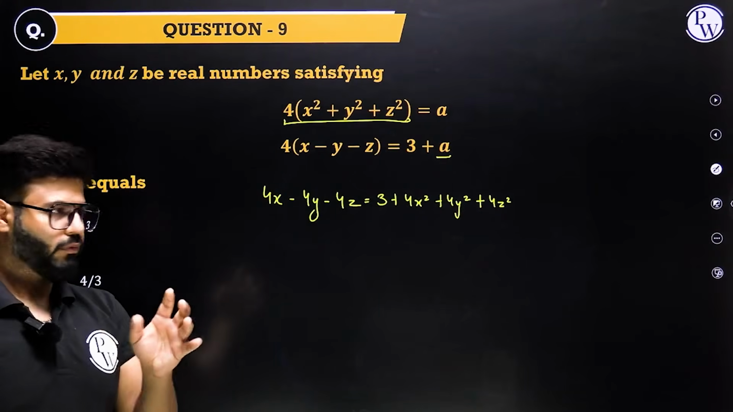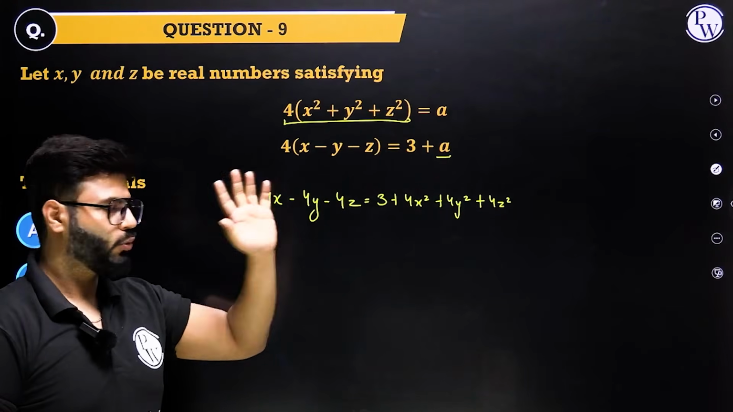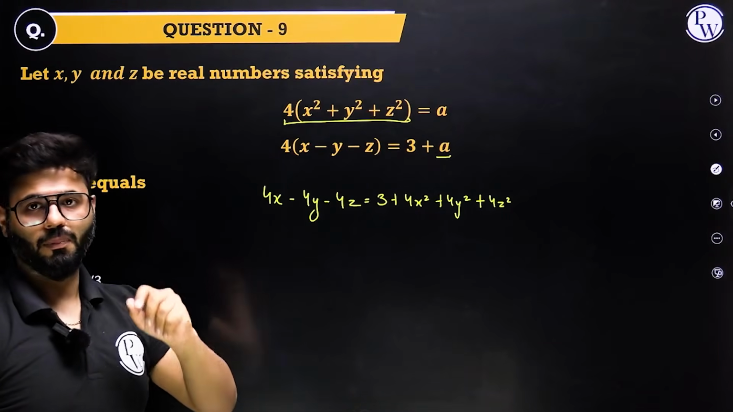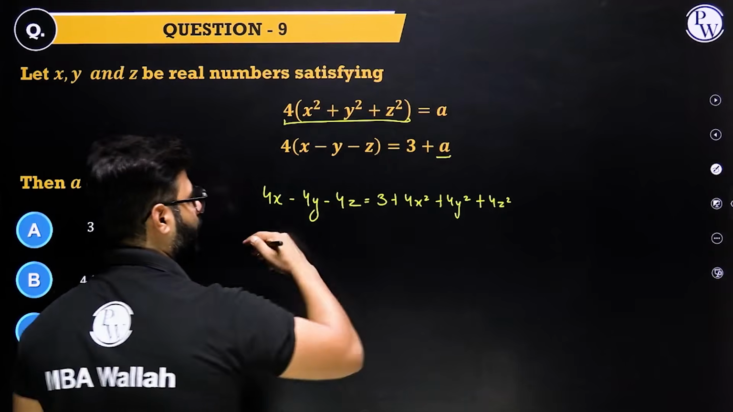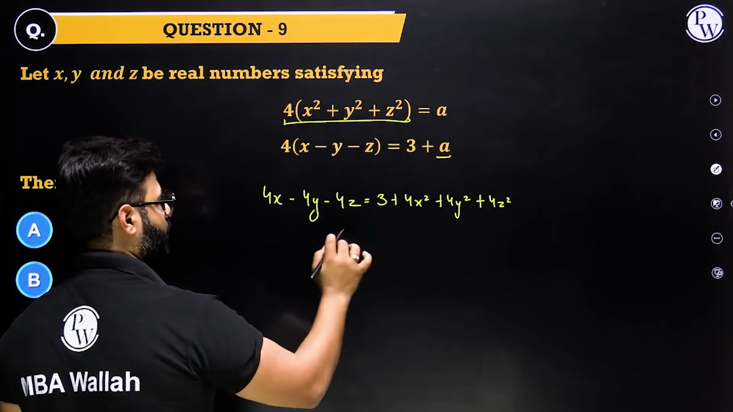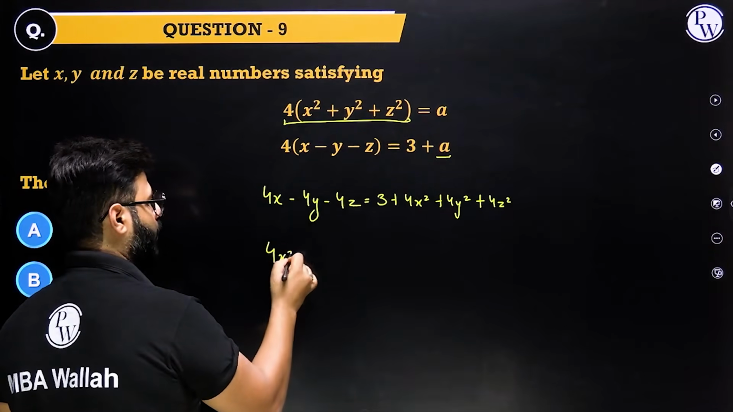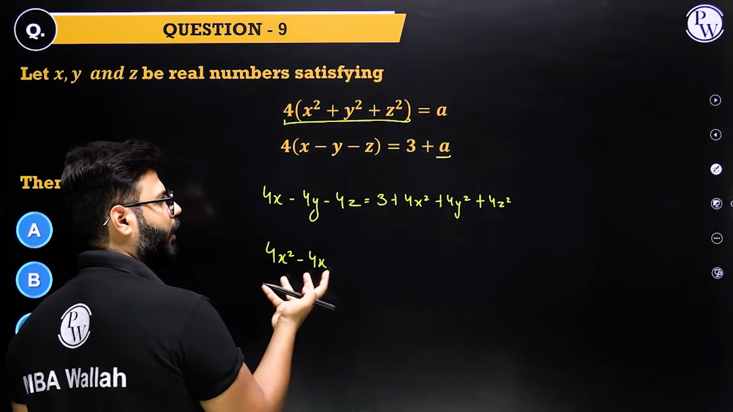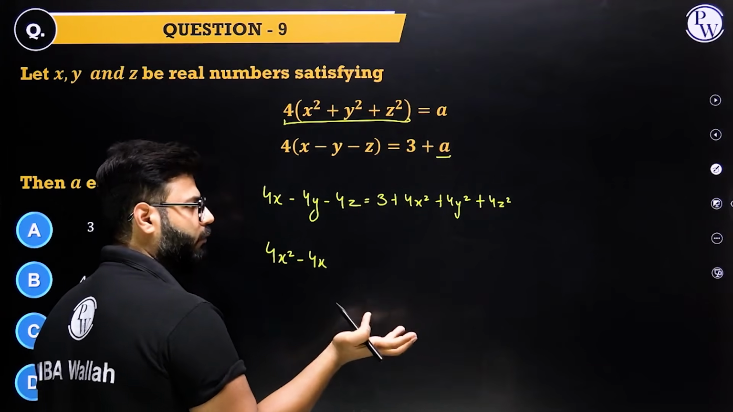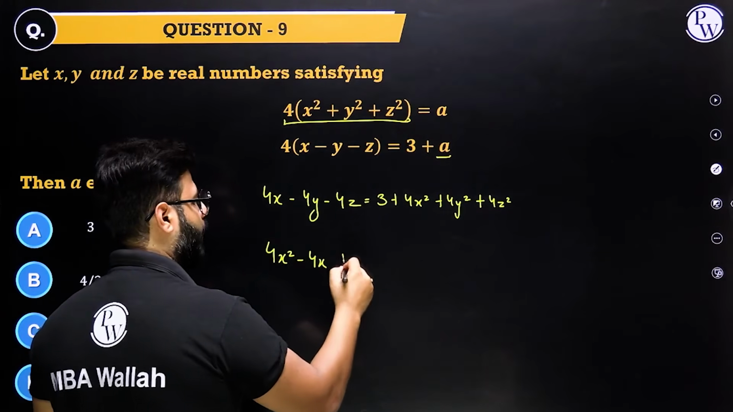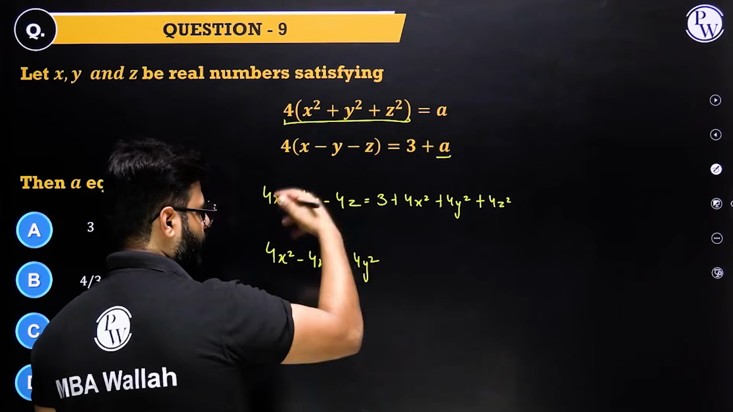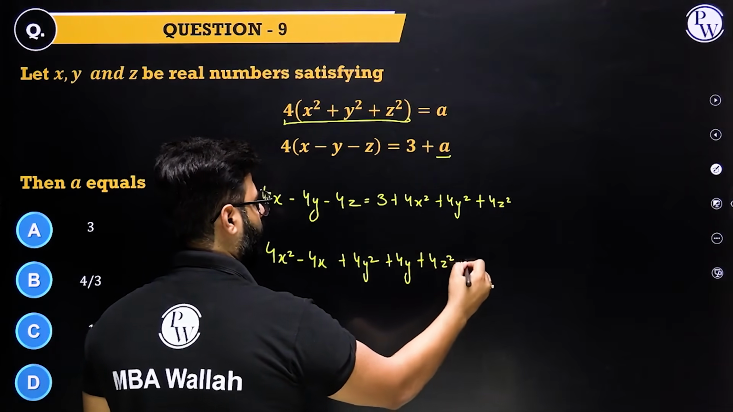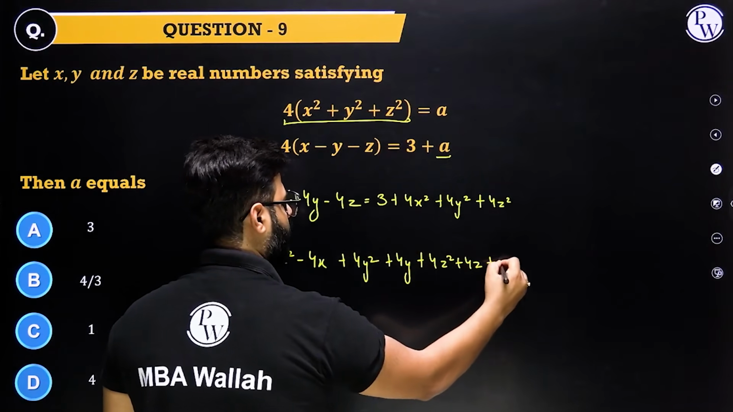Of course, observe, we have a 4x square, that is 2x whole square. Here we have a 4x. Try to make a perfect square again. See, if I club everything over here, let's see what happens. You have a 4x square, and the 4x becomes minus 4x. Clubbing the same kind of variables is something which is required from my end, right? Plus 4y square plus 4y plus 4z square plus 4z plus 3 equals 0.